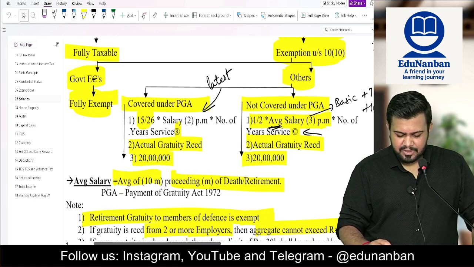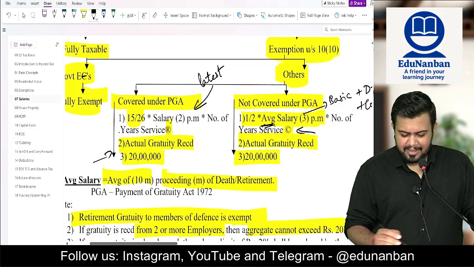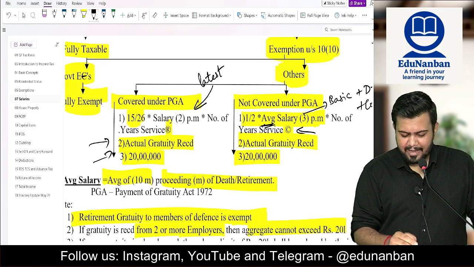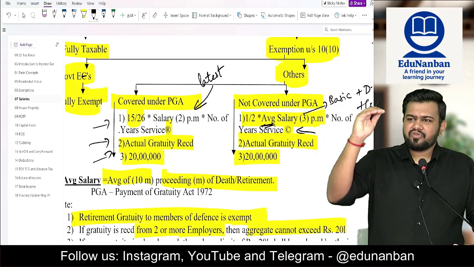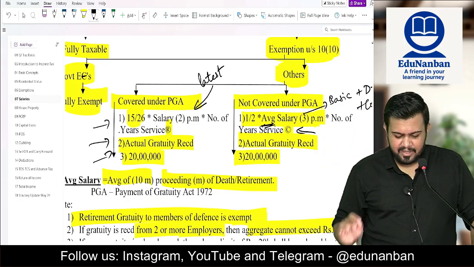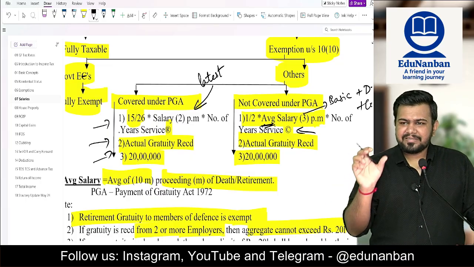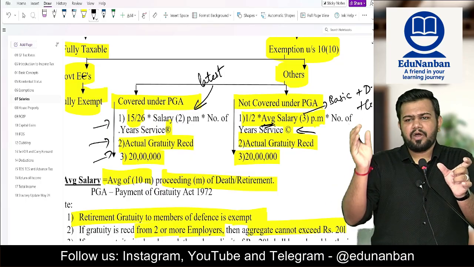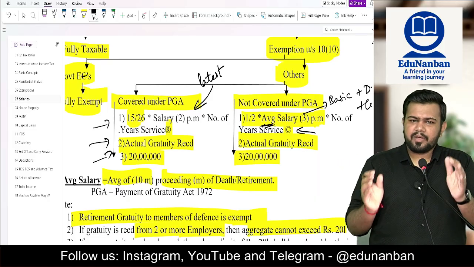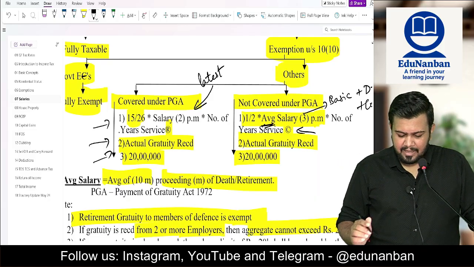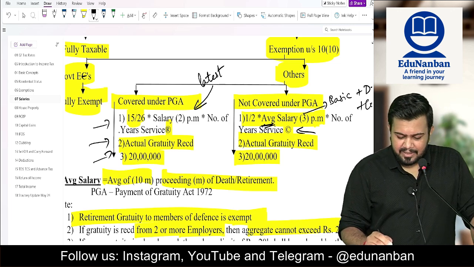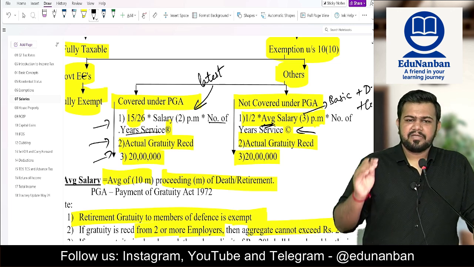The exemption is the least of: number one, the limit of 20 lakh rupees, or actual gratuity received, or 15/26 multiplied by salary. What is this salary? Basic plus DA. So basic plus DA is the salary, and here you should take the latest salary multiplied by number of years of service rounded off.